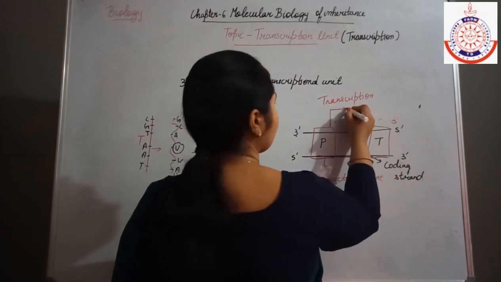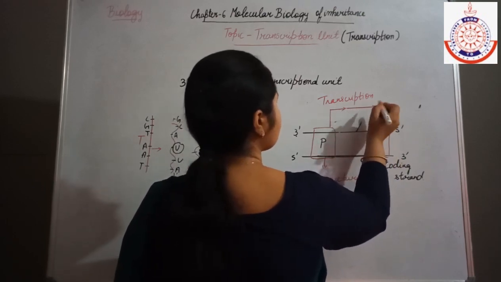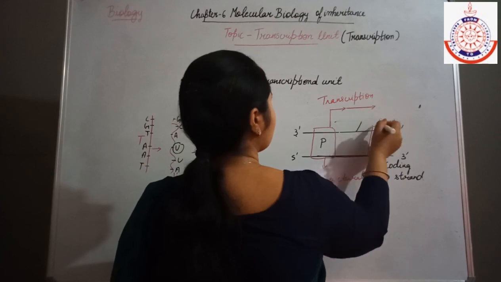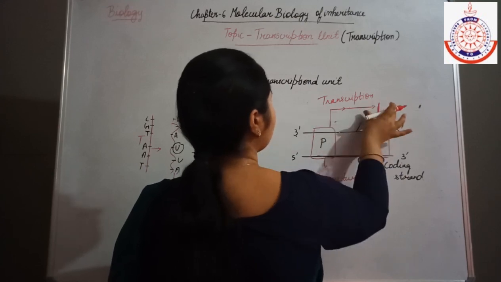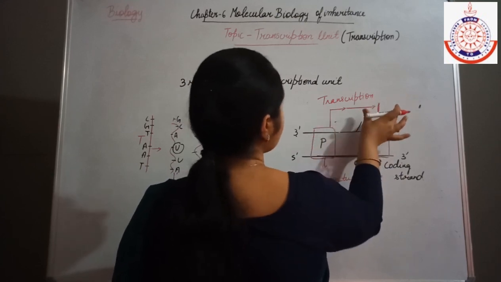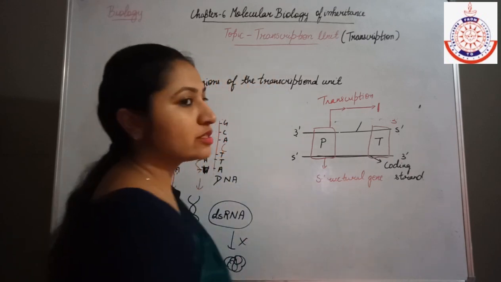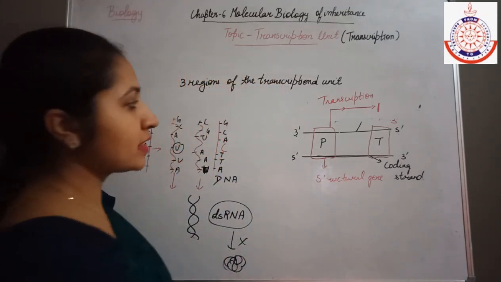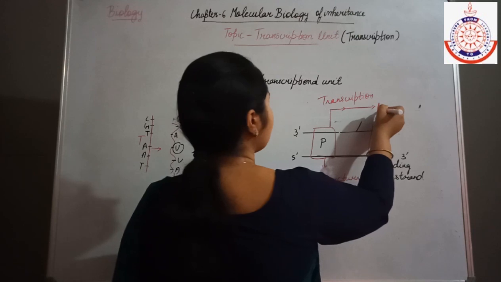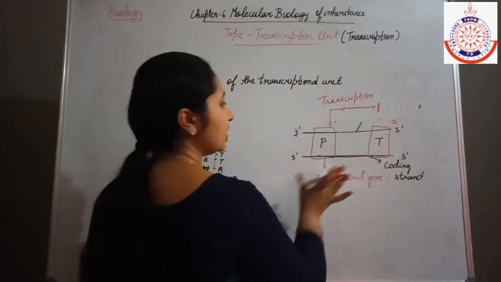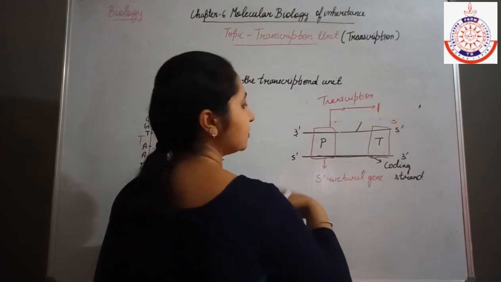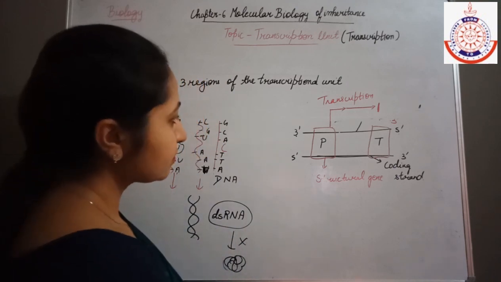And when the RNA synthesis occurs till here, the process of transcription will stop at the terminator site, and the RNA will separate from the DNA and get released from there.